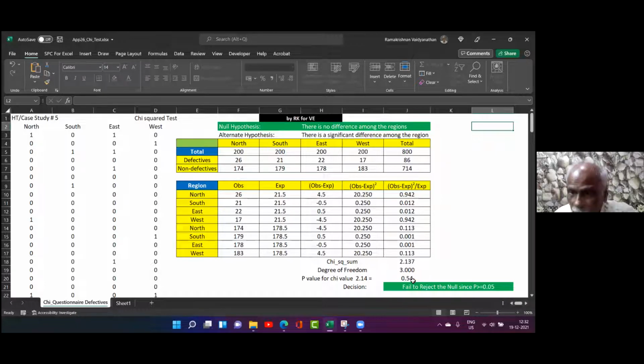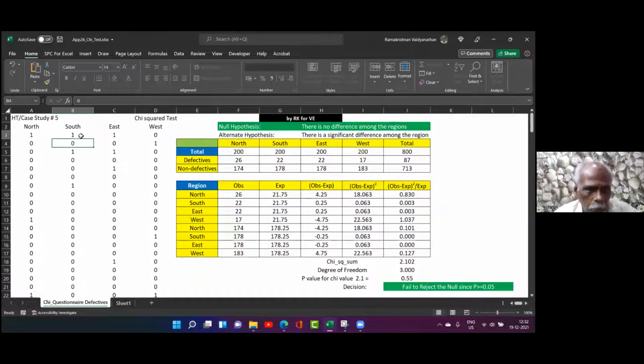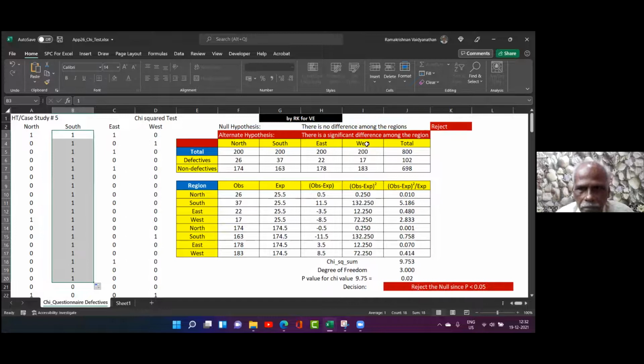Suppose we want to reject the null. I can purposely make my south region the worst. I'll make this as 1, and then make more number of ones, that means more number of defectives. See here, there is a significant difference among the regions. We know why, because I have purposely made south the worst behavior. So here, p value is 0.02, less than 0.05. Therefore, reject the null. Therefore, it is significant.